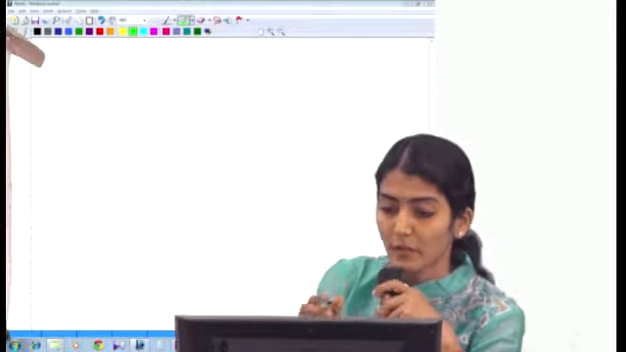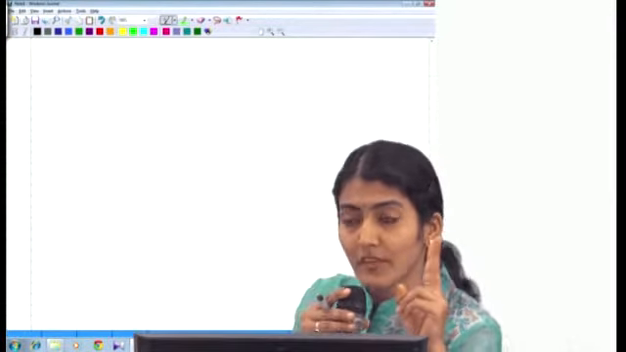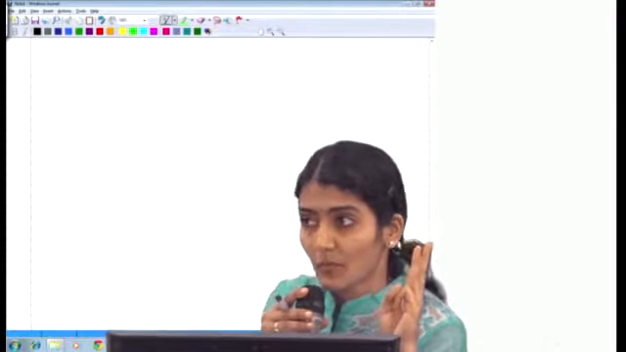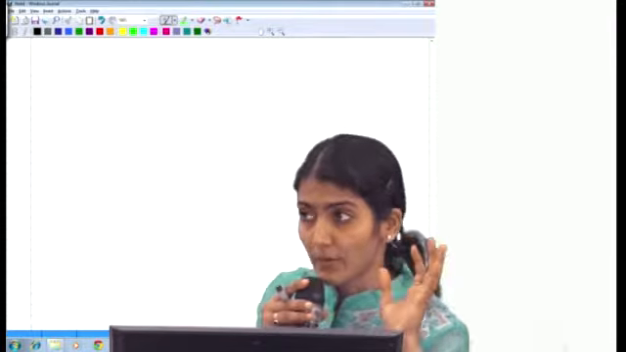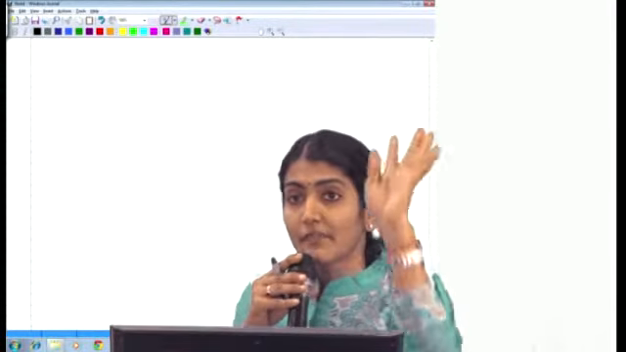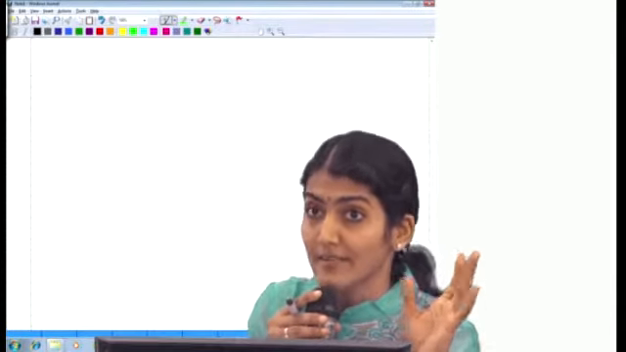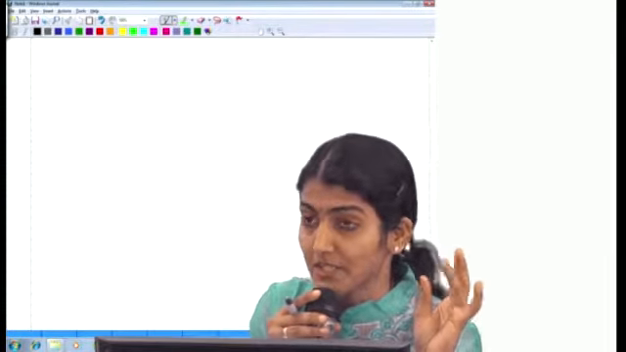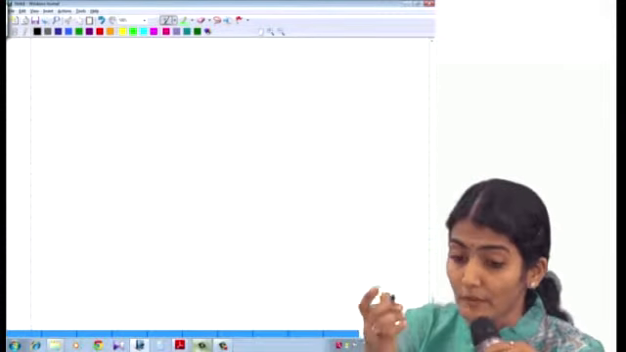Right. So what is clause 1? CARO 2016: fixed assets. 2, 3, 189 parties. 4, LIGS: loans, investments, guarantees, securities. 5, deposits from public. 6, cost records. 7, statutory dues and repayment of dues. 9, end use of money raised.